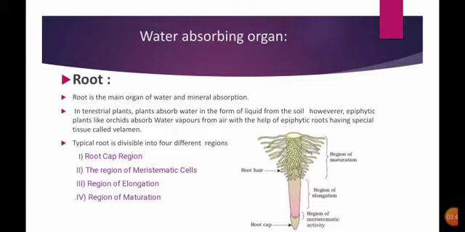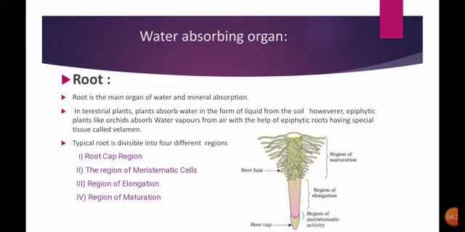Coming to the root cap region, it protects the growth tip of the root, and it also secretes mucilage to ease the movement of the root. Next, the region of meristematic cells. In this region, the meristematic cells start to divide to increase in length. Next, the region of elongation. In this region, the meristematic cells which divided get increased in length, and that is the region of elongation of the root.